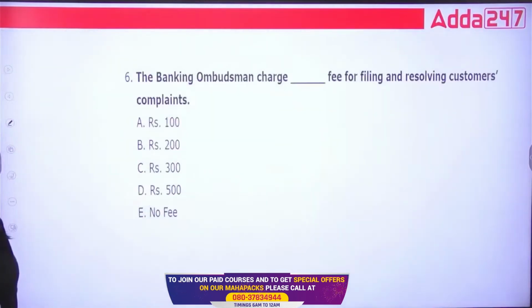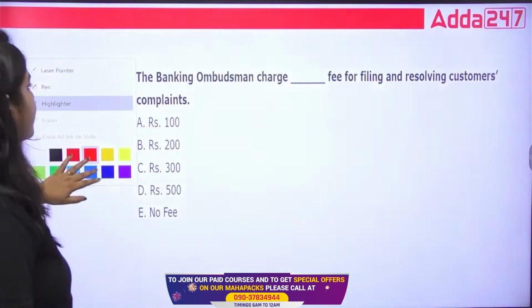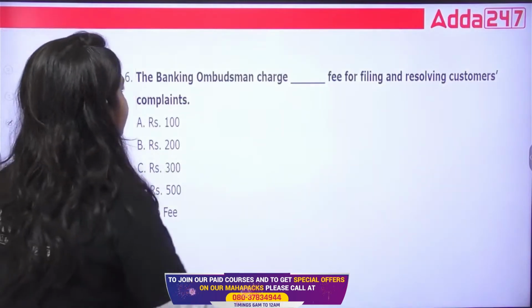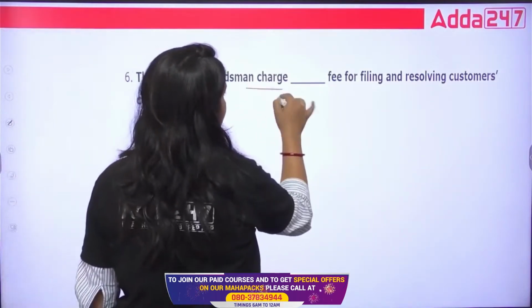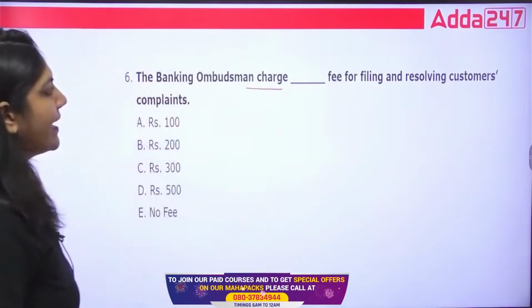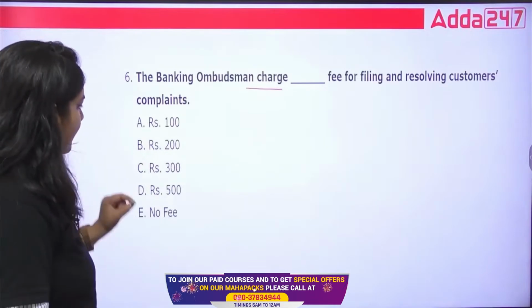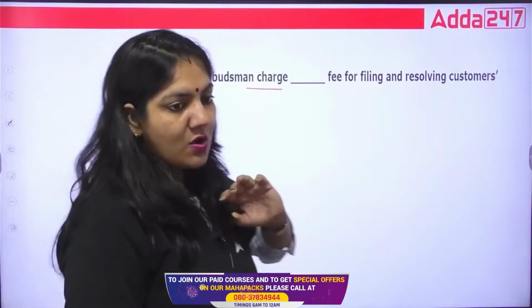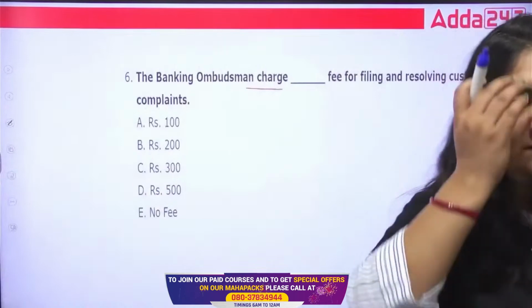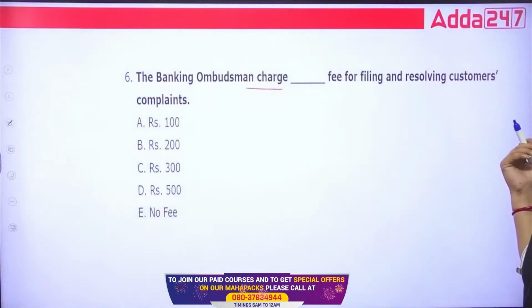Okay, next question is, the banking ombudsman charges dash fee for filing and resolving the customer complaint. 100 rupees, 200, 300, 500 or no fee required? Yes, class. Which of the following is the right one?